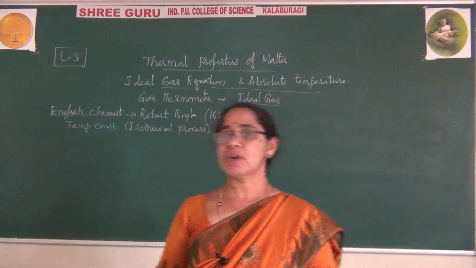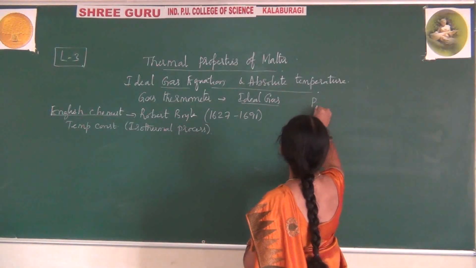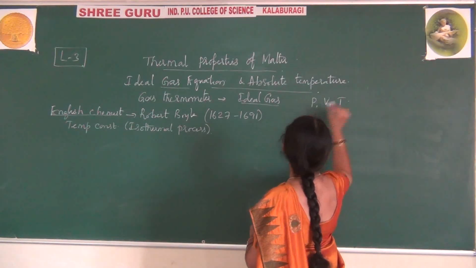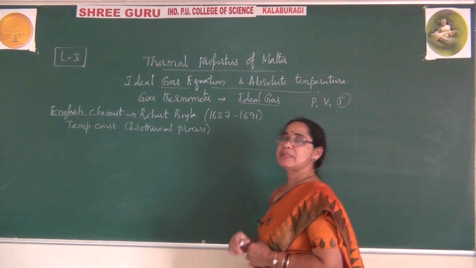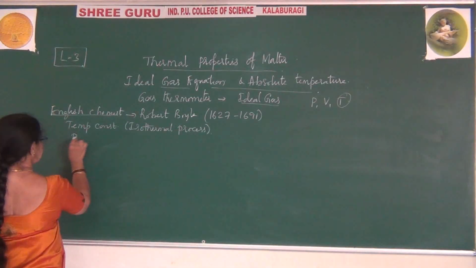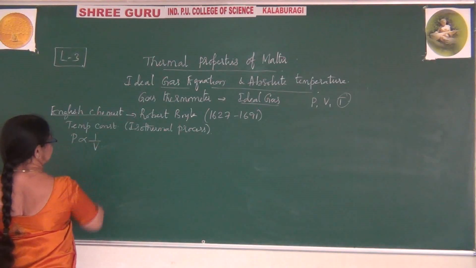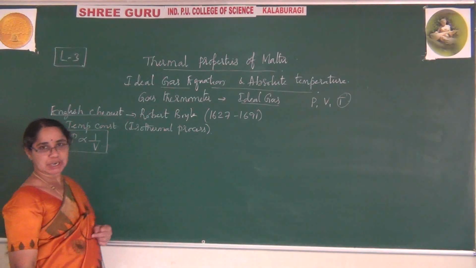Among pressure, volume and temperature, he kept temperature constant, and for the remaining two variables he said pressure is inversely proportional to volume.